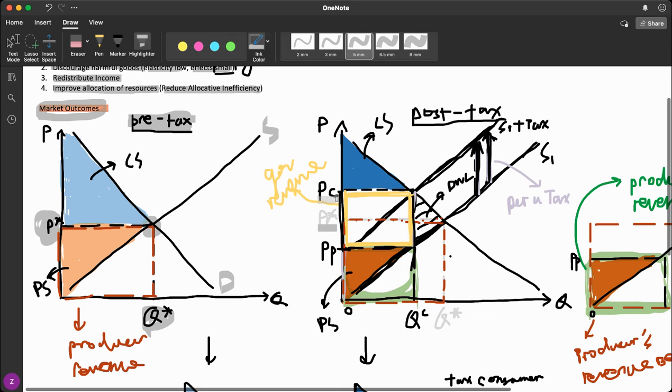Equilibrium quantity falls from Q star to QC. At QC, the price received by producers is at the PP level. So this distance between the price that consumers paid and the producers received is the amount of tax per unit, just like other vertical straight lines.